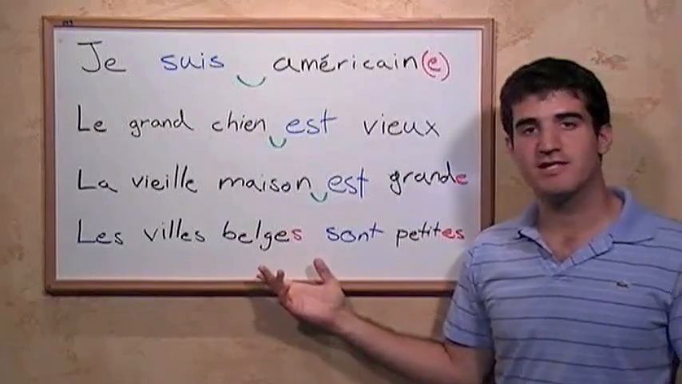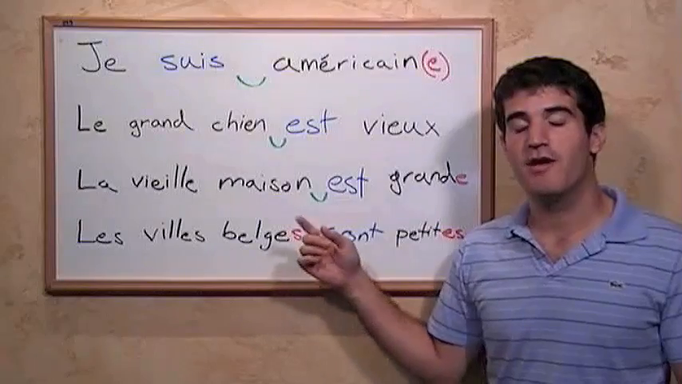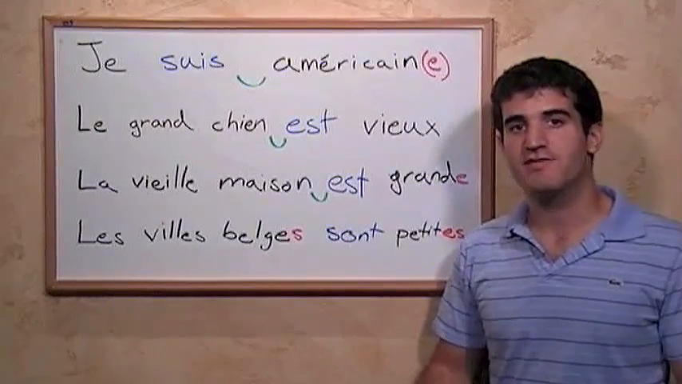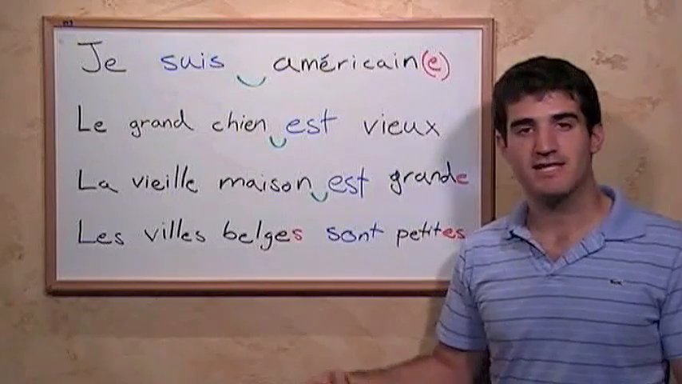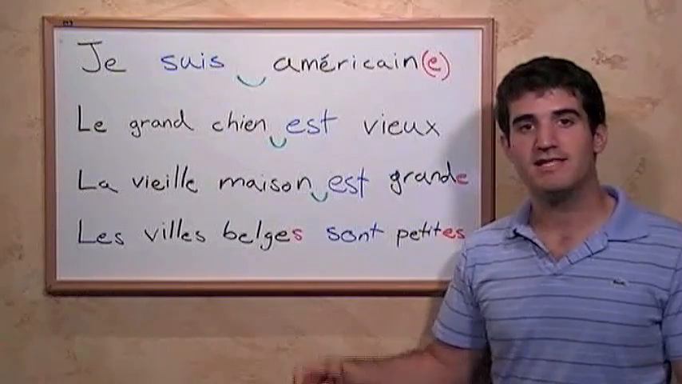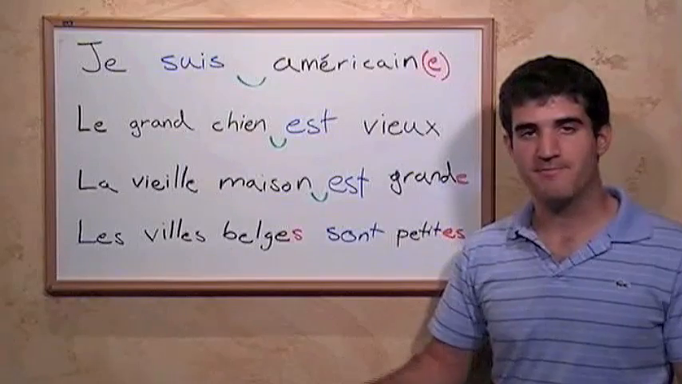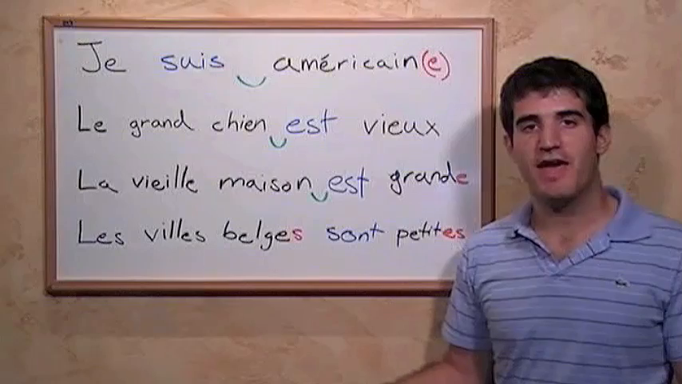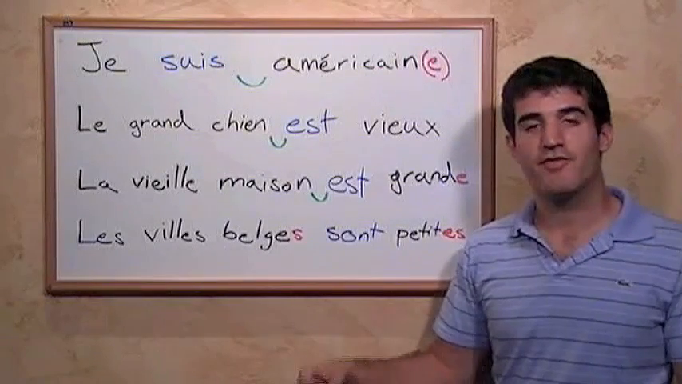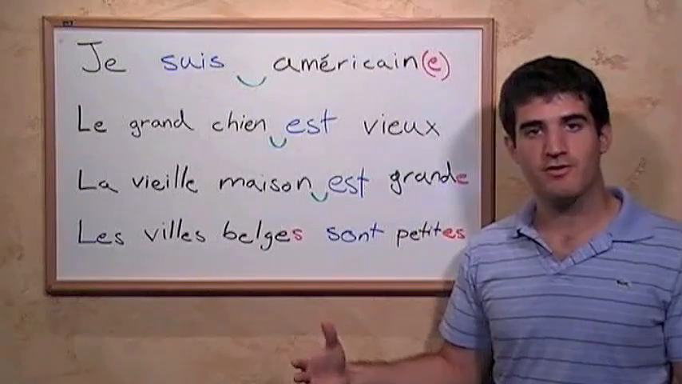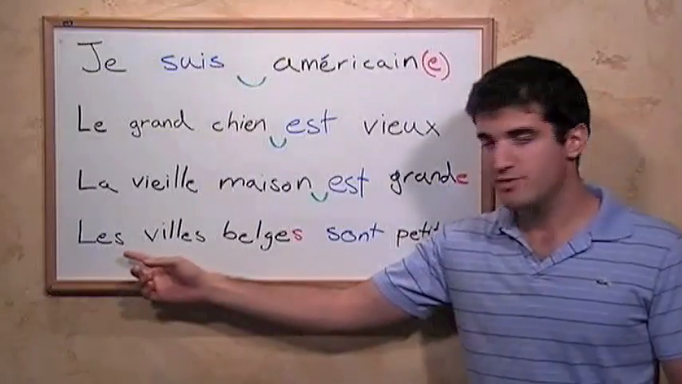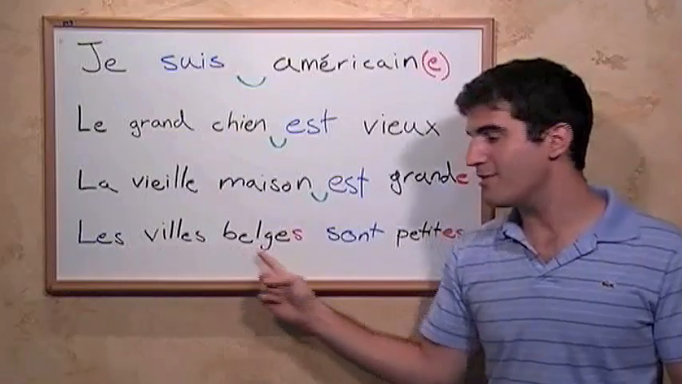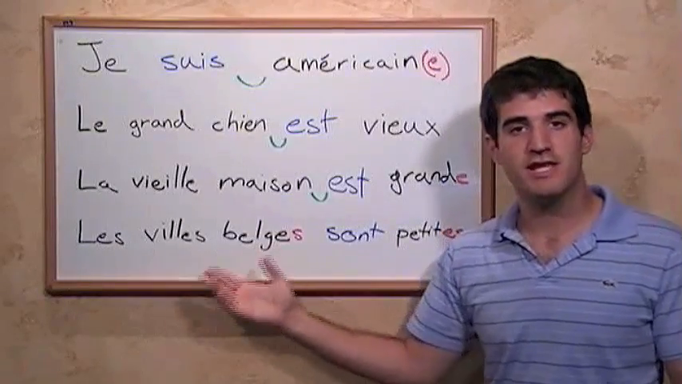Finally, let's look at a sentence where the subject is both feminine and plural. Now remember, for adjectives, if something is feminine, it takes an E, and if it's plural, it takes an S after the E. And for the verb to be, être, we conjugate that sont, S-O-N-T, for things that are third person and plural. So here, our subject will be les villes belges, the Belgian cities. Cities in Belgium.